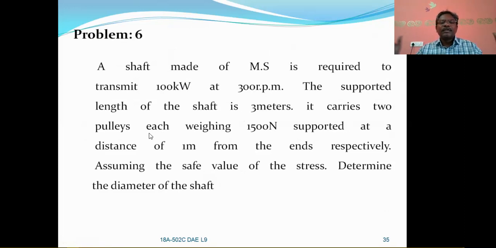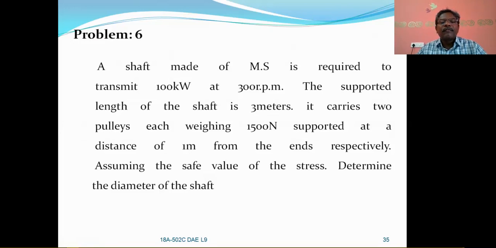The weight of each pulley is 1500 newtons, supported at a distance of 1 meter from the respective ends. That means from the left end it is 1 meter, and from the right end it is 1 meter, and the distance between the 2 pulleys will be 1 meter also.